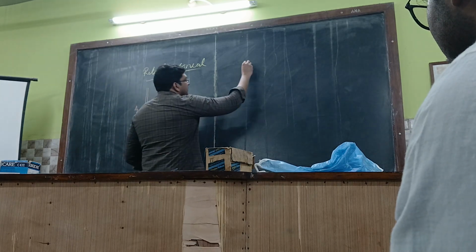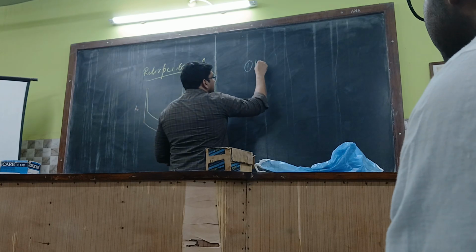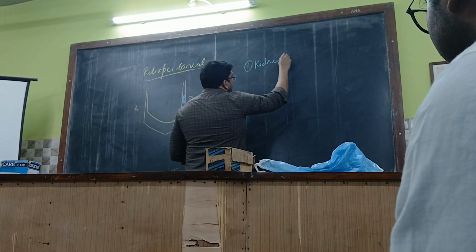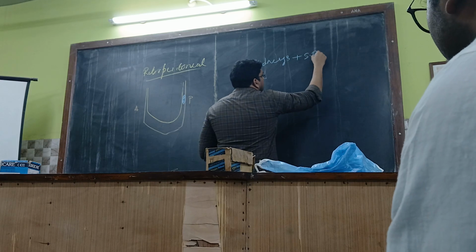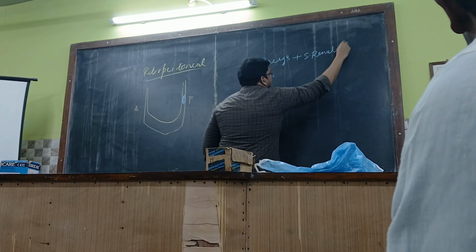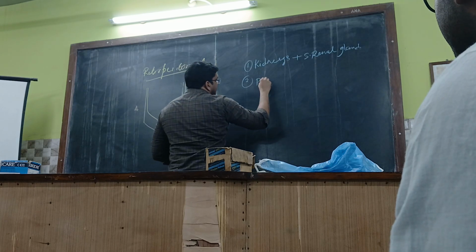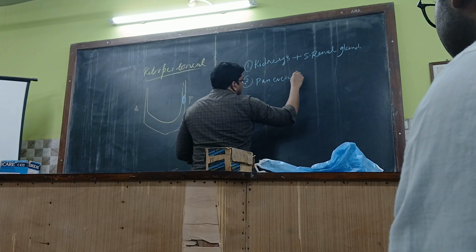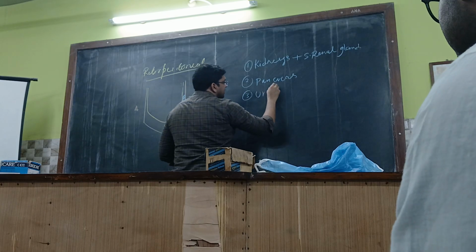What are the different retroperitoneal organs? First of all, kidneys along with the suprarenal glands. Then followed by the pancreas, except for the tail. Then the ureter, obviously.